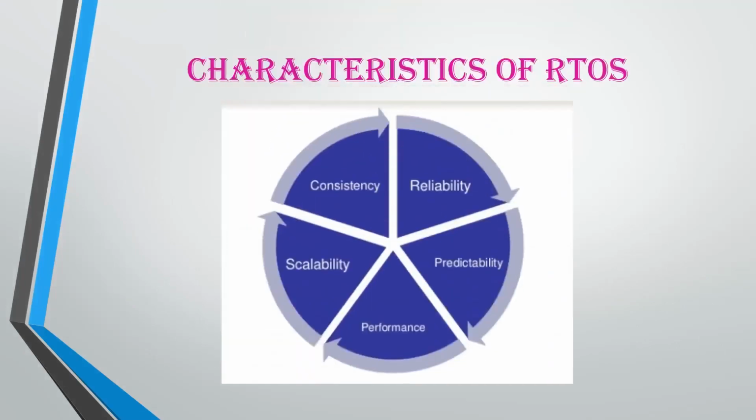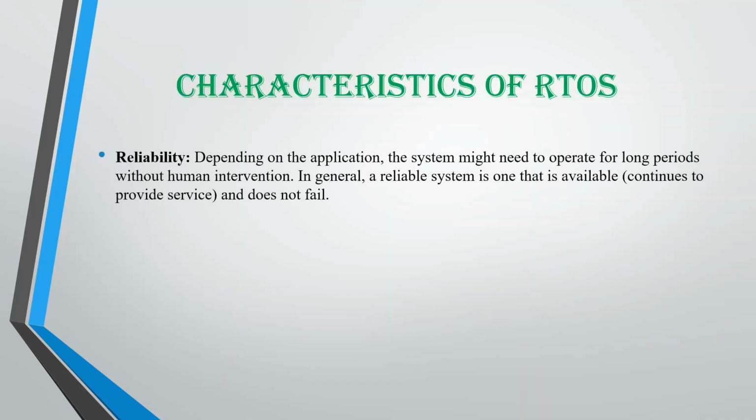Next we have the characteristics of RTOS: reliability, predictability, performance, scalability and consistency. These are the five major characteristics of RTOS. First, let's see reliability. Depending on the application, the system might need to operate for longer periods without human intervention. For example, a digital solar-powered calculator might reset itself if it does not get enough light, yet the calculator will be acceptable. On the other hand, a telecom switch cannot restart during operation without incurring high associated costs for downtime. So the RTOS in these applications requires different degrees of reliability.